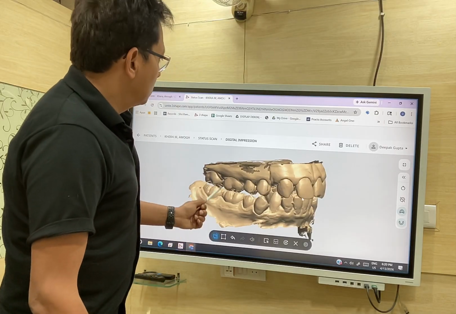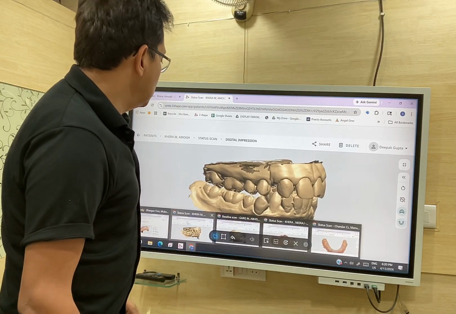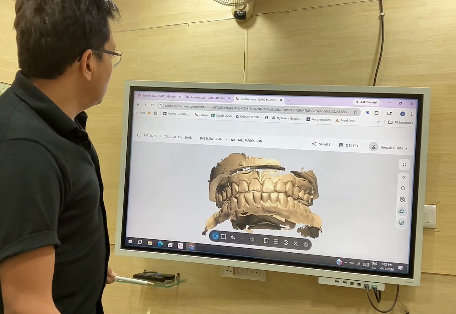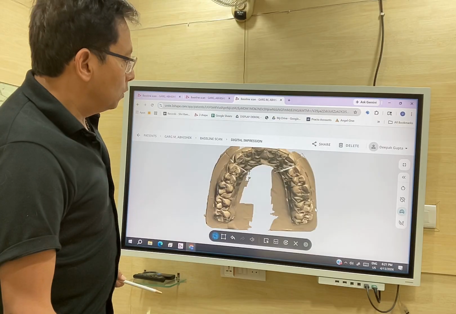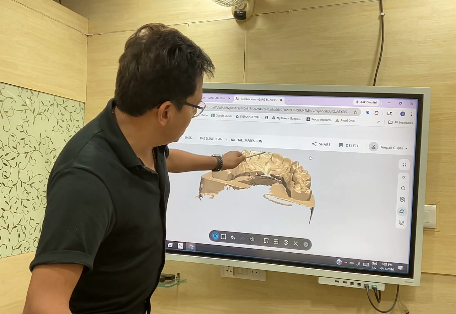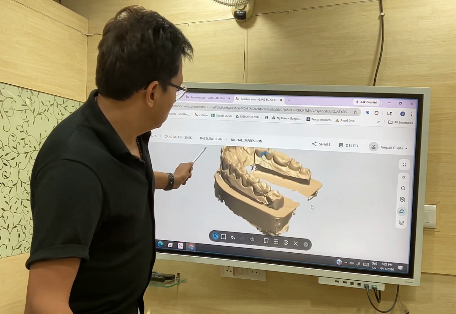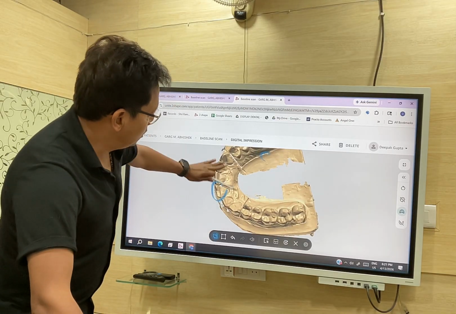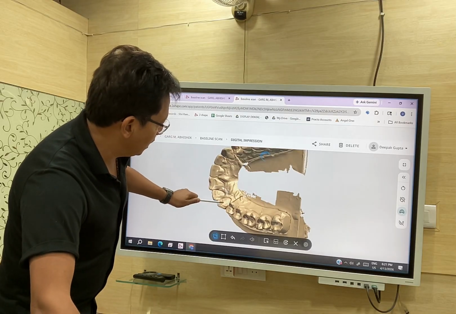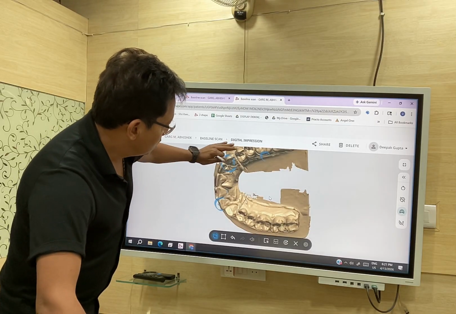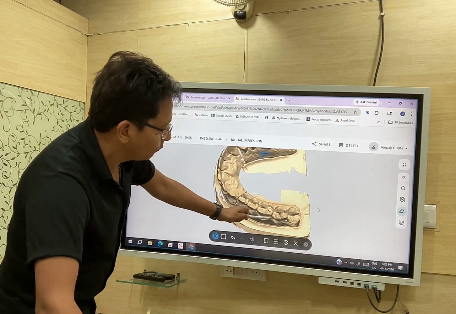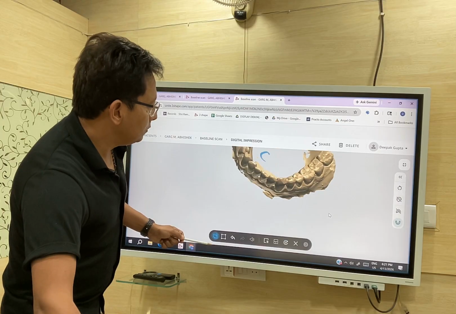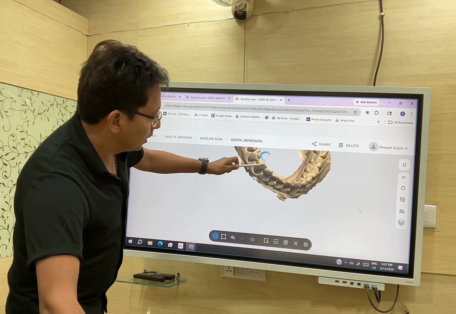Second option is when teeth are partially worn. In this, if you see, the teeth are partially worn. I will show you. This is a worn status here. When teeth are partially worn, can you see this? This is partially worn. You see the indentation, the canine indentation. These teeth are partially worn here, and these teeth are not worn. I'll show you lower also. This canine is worn here.